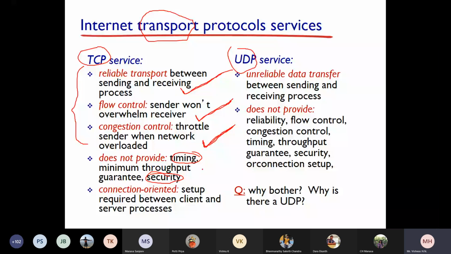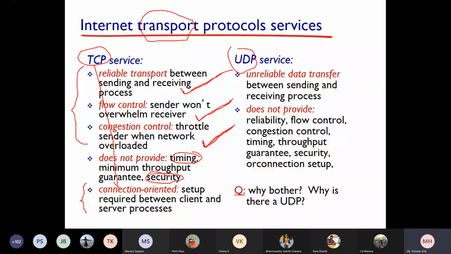Next, connection oriented. Yes, it provides connection oriented. What do you mean by connection oriented? Setup is required between the client and server process. That means before sending the data to the receiver, you will greet the receiver and set up a connection. That means we two can communicate from this time to this time with so and so amount of data. All these things will be negotiated, and the connection setup phase is there in TCP. That's the reason why TCP is called a connection oriented protocol.